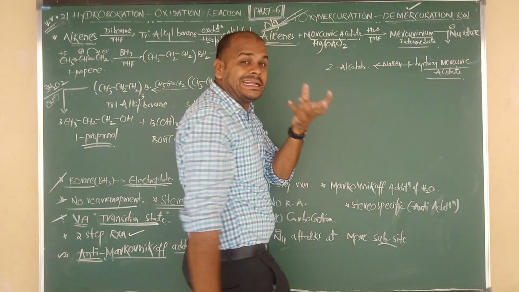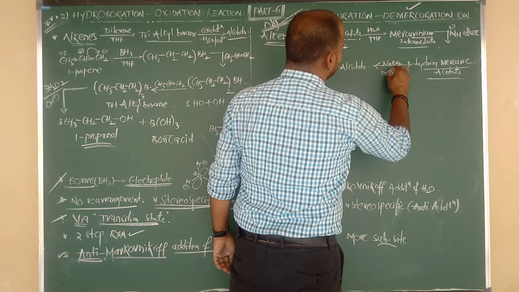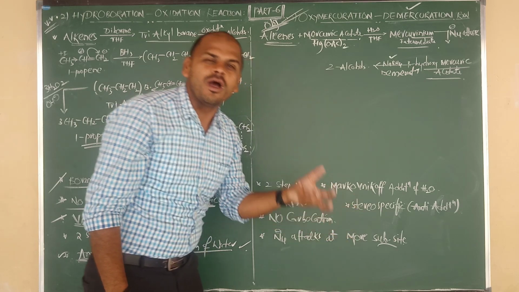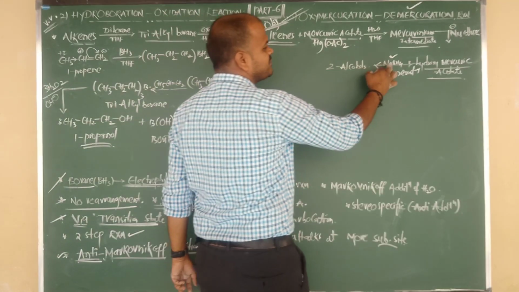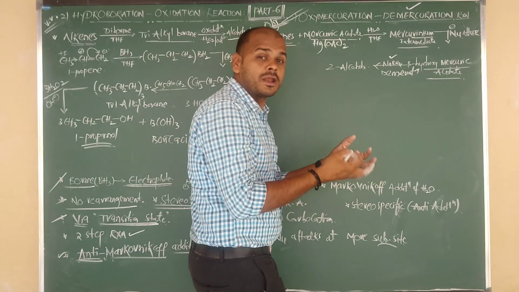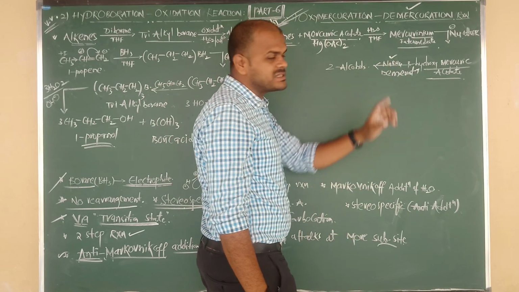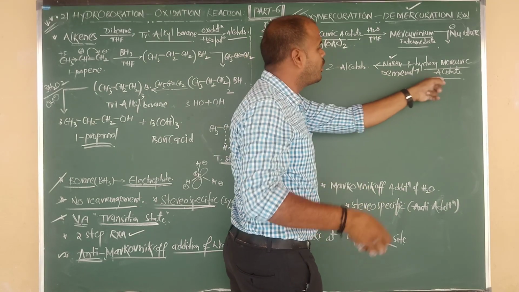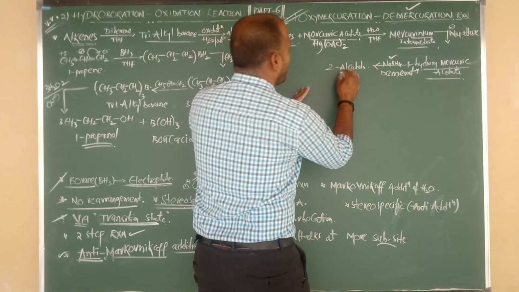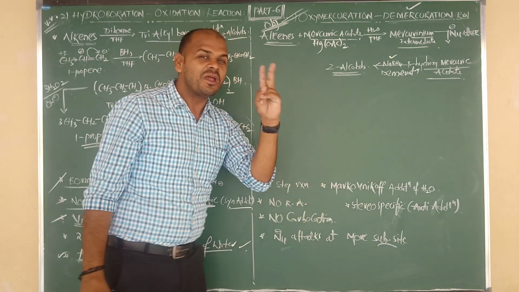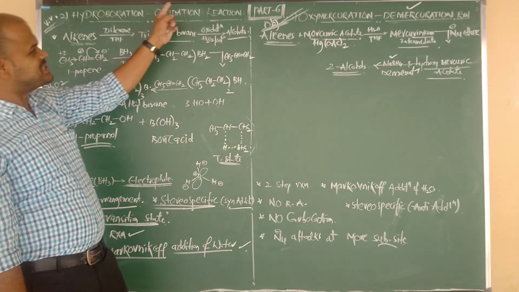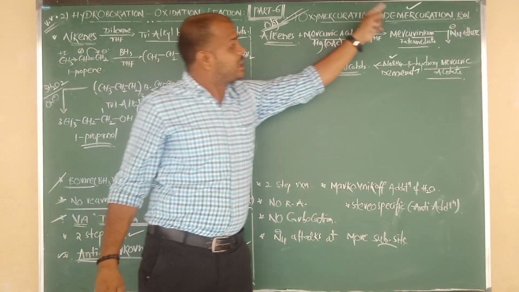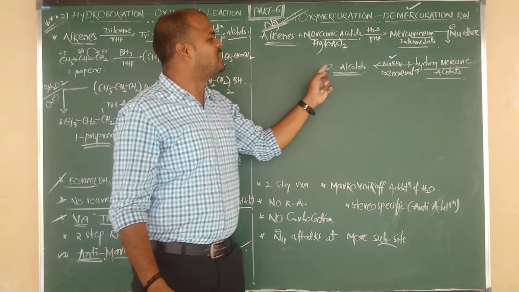Now that beta hydroxy mercuric acetate undergoes the second step. This is nothing but demercuration. Demercuration takes place only upon reaction with sodium borohydride, NaBH4. It acts as what? A reducing agent. So in presence of this reducing agent, the beta hydroxymercuric acetate intermediate undergoes demercuration, and finally we get the product, which is nothing but 2 alcohol. In the hydroboration oxidation reaction, we get 1 alcohol. In the oxymercuration demercuration reaction, we get 2 alcohol.